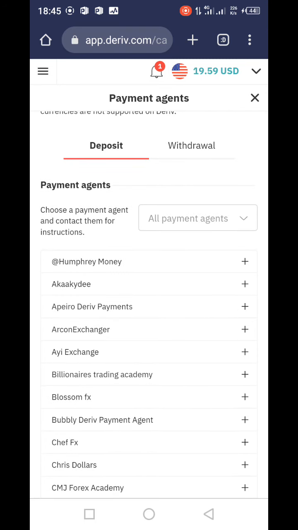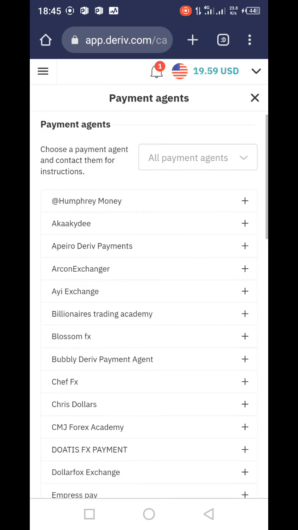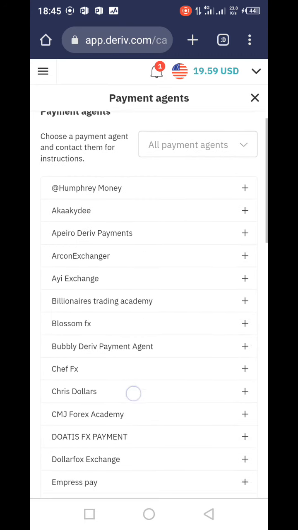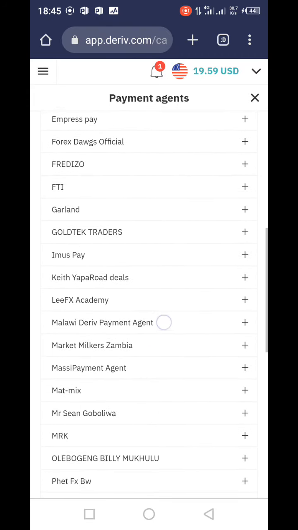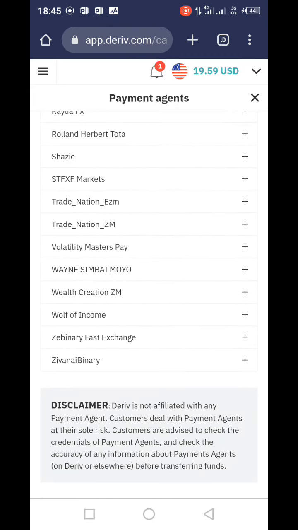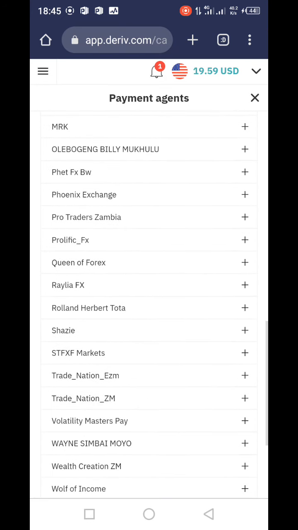If you want to deposit, you see a lot of names of agencies that you can choose. Now I want you to focus down here. What they are telling you is that you are doing it at your own risk. As you can see here, you are doing it at your own risk. So make sure that you choose agencies, people that you trust.